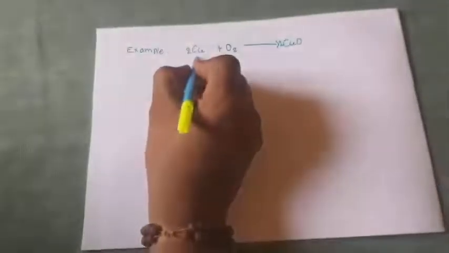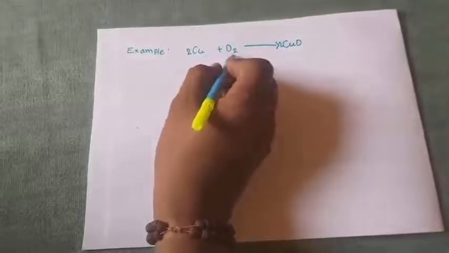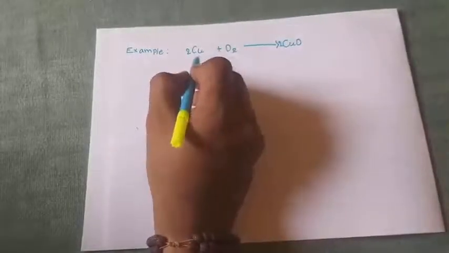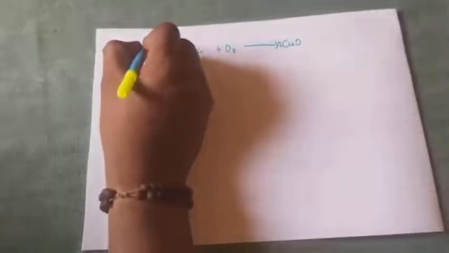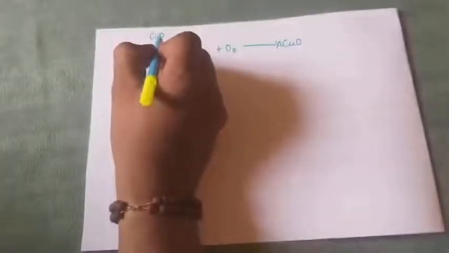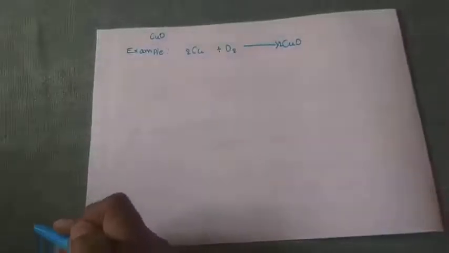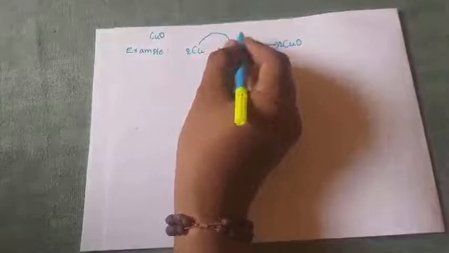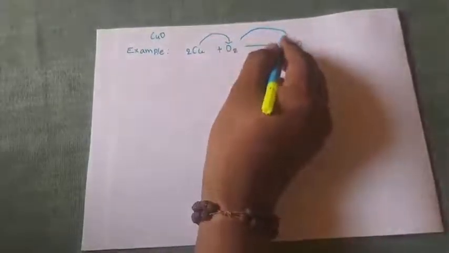Now see here, copper is reacted with oxygen and it forms copper oxide. How is the copper oxide formed? By gaining oxygen. Yes or no? Initially only copper is there. How does it turn to CuO? When copper gains oxygen, it forms copper oxide.